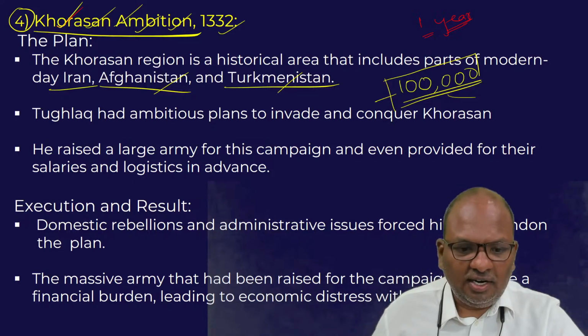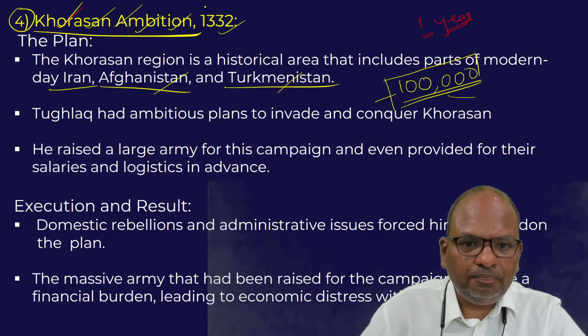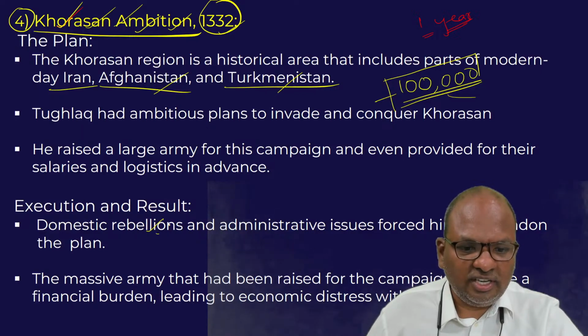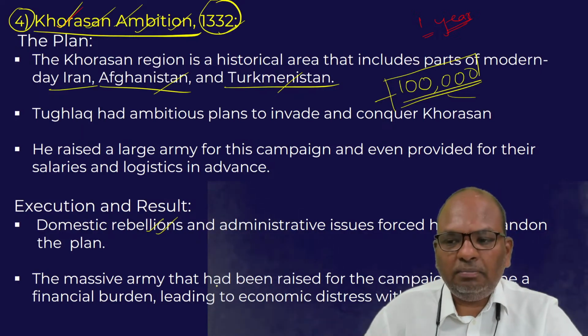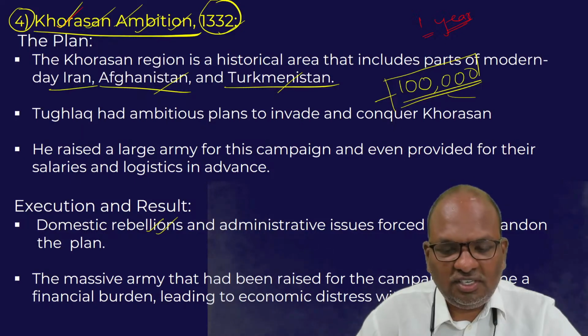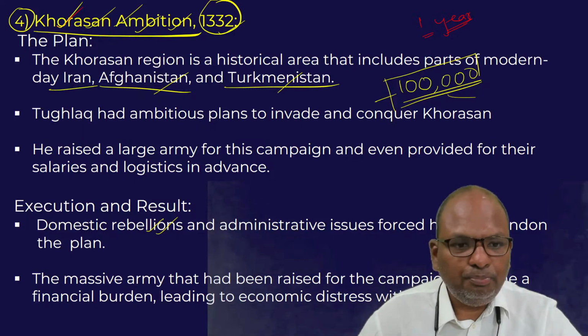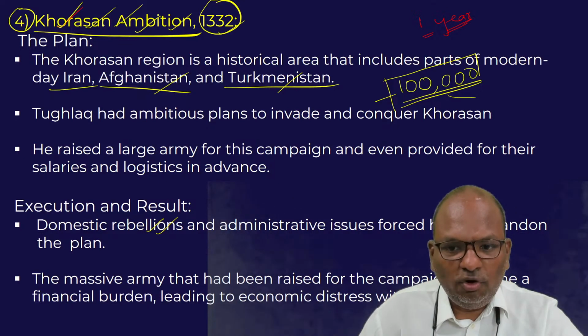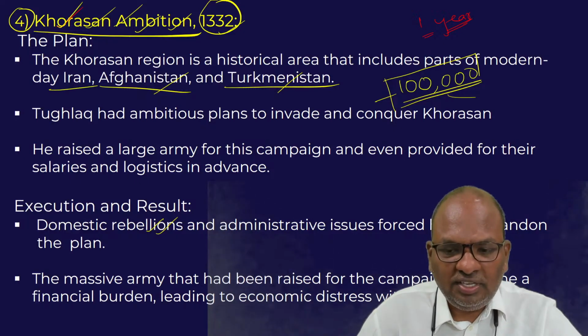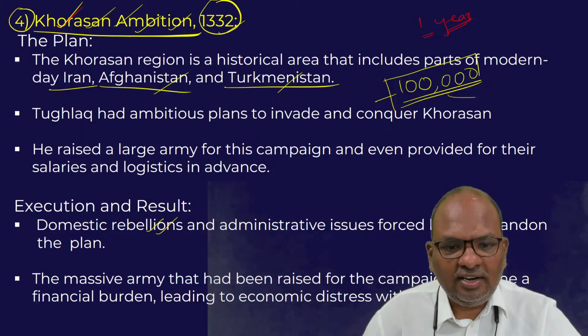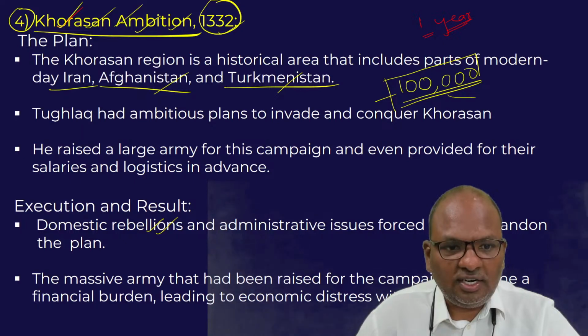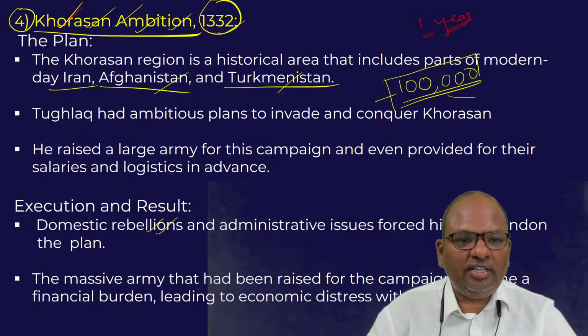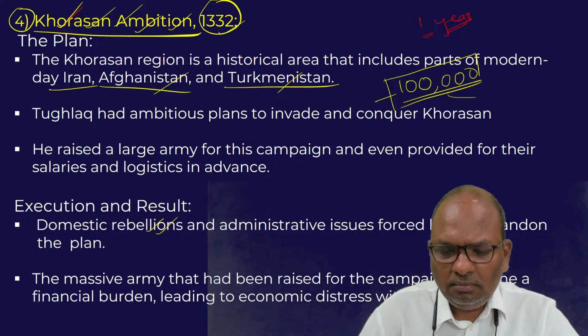It is said that in 1332, a few rebellions happened within his kingdom. So Muhammad bin Tughlaq thought that he should first suppress the internal rebellions before going ahead with the Khorasan conquest. So the point is, the army was raised. The members of the army were paid 1 year salary in advance. But the time for the conquest of Khorasan had come.